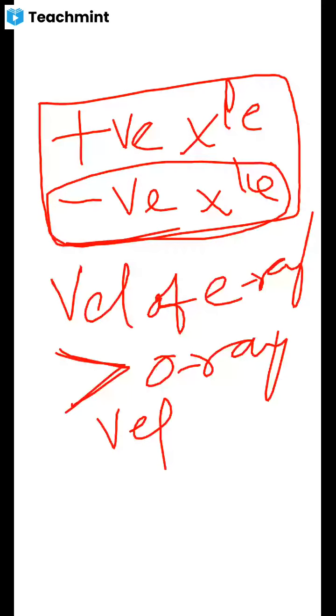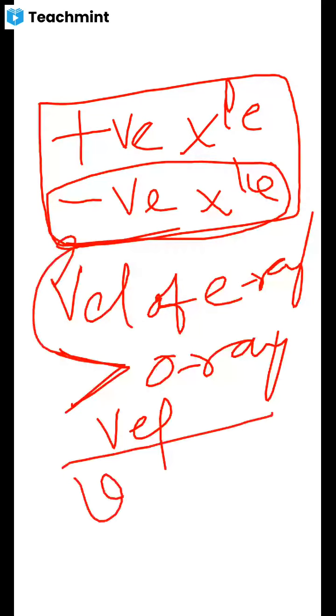That means the velocity of the extraordinary ray is greater than the velocity of the ordinary ray, which is called a negative crystal.